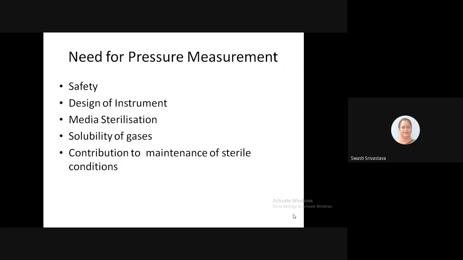Pressure will influence the solubility of the gases and the maintenance of sterility. So mostly a positive pressure is preferred for media sterilization and for maximizing the solubility of the gases. It will contribute to maintaining sterile conditions of the media as well as the whole equipment, and all the gaseous components or any other liquid substances that would be added during the process of fermentation will also be maintained in a sterile condition.